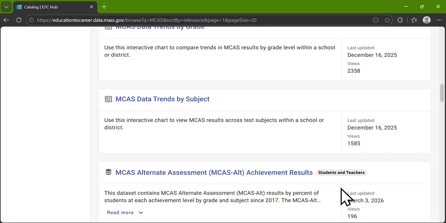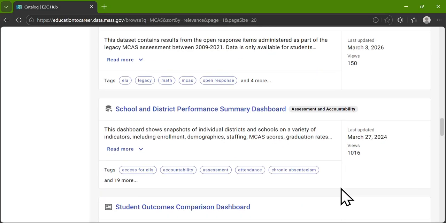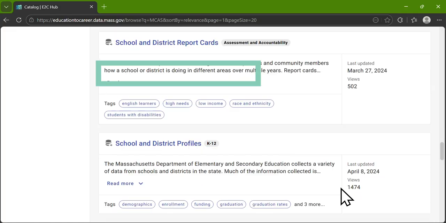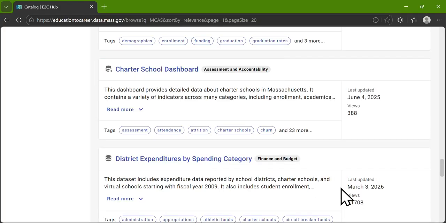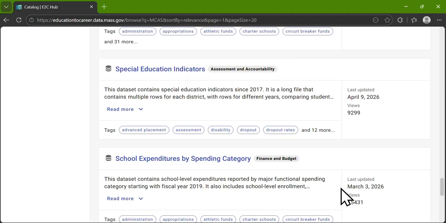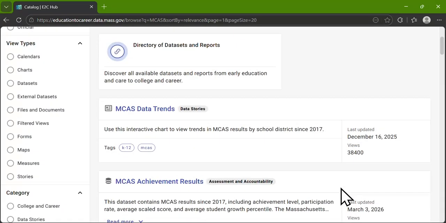Many other resources on our website also include MCAS data, like the Student Outcomes Comparison Dashboard, Charter School Dashboard, and Special Education Indicators. That's because MCAS results are a statewide measure of how a school or district is performing and are one way for taxpayers to see the results of their investment in schools. Let's scroll up to the top and select the MCAS Data Trends.